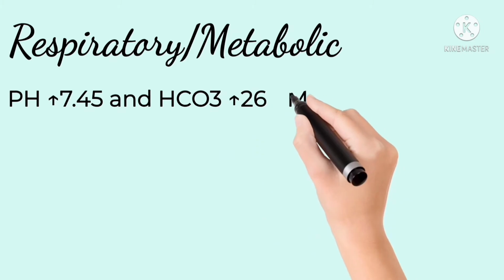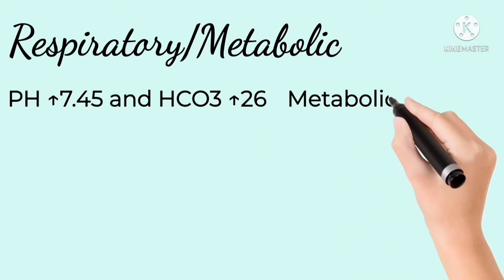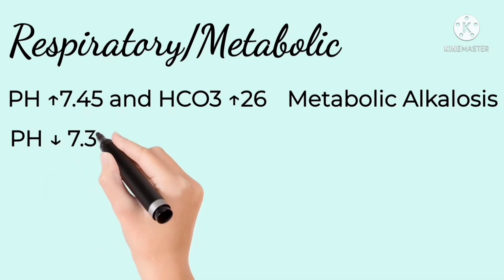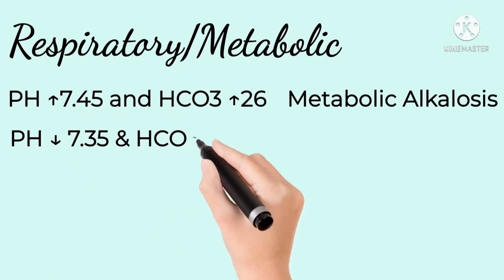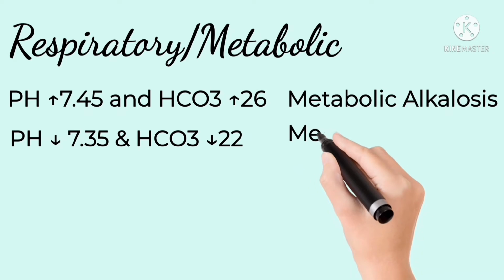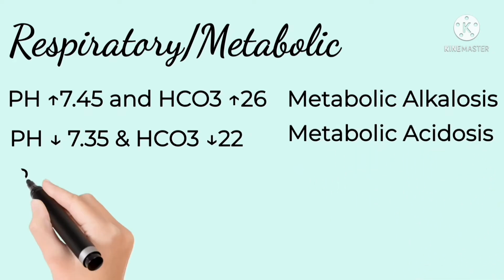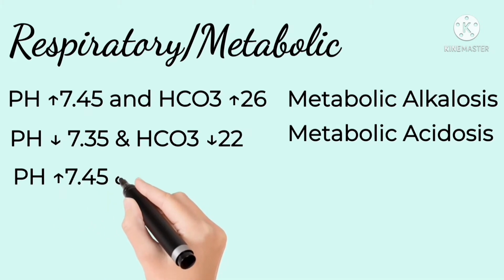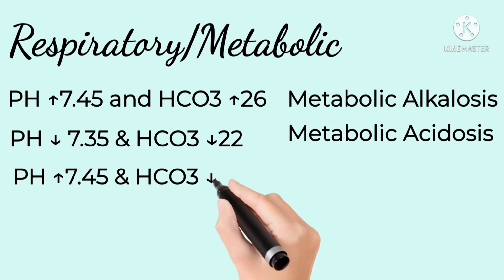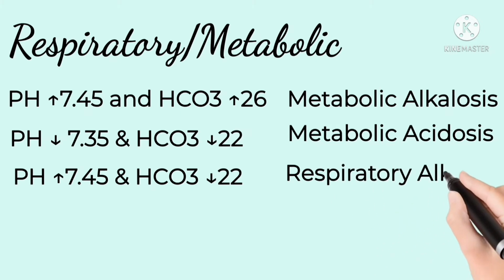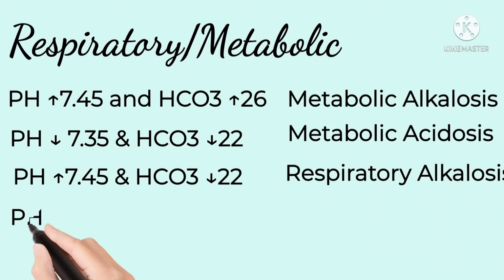If the cause is respiratory in nature, the carbon dioxide will be out of the normal range, whereas for metabolic problems, the HCO3 will be abnormal. Low CO2 points to respiratory alkalosis and high HCO3 can indicate metabolic alkalosis. For interpretation, we will look at the change in pH and HCO3. If pH is increasing and HCO3 is also increasing, then it will be metabolic alkalosis.